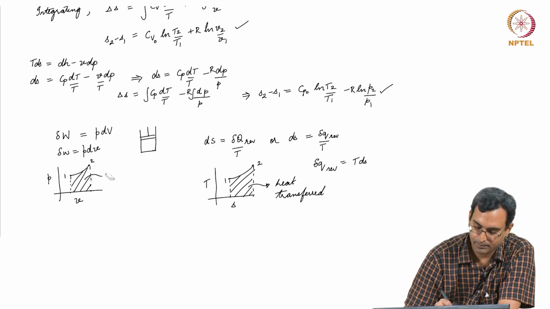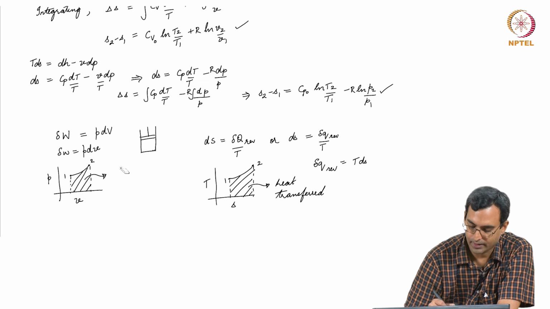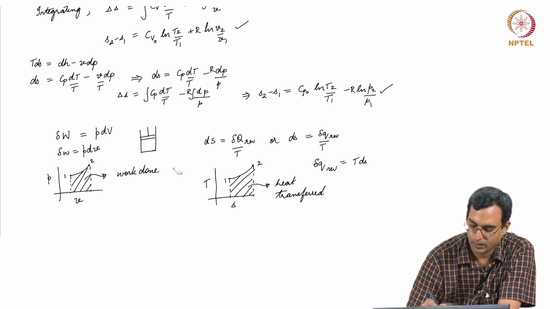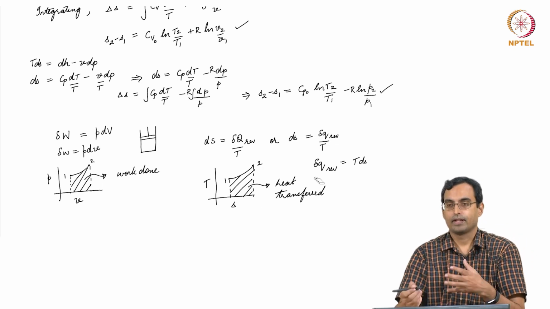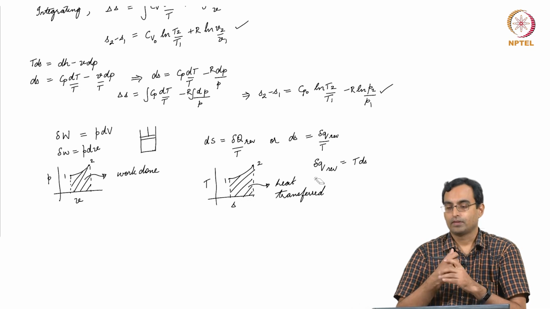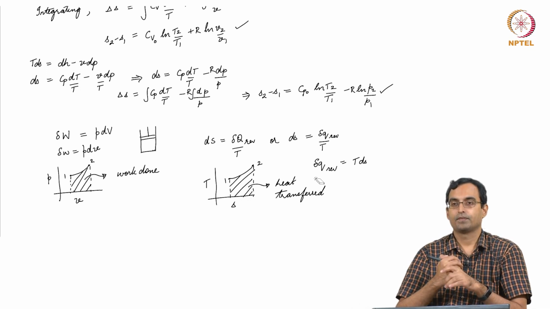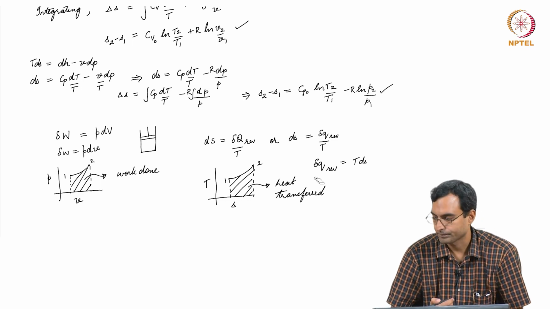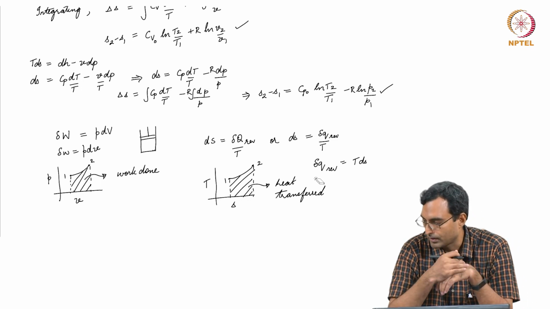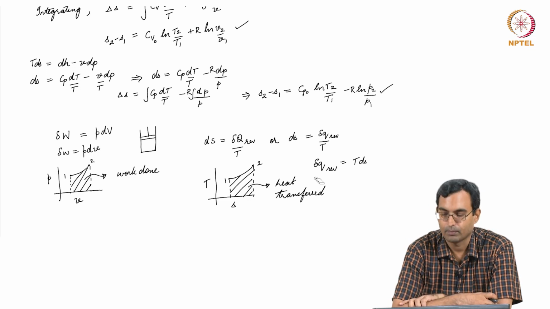So, in the PV diagram, the area under the curve with respect to the v axis gives me the work done, whereas in a TS diagram it gives me the heat transfer. So, therefore, it is quite useful to draw these diagrams because they help us visualize the amount of heat transferred and so on. So, I am going to stop here for the moment and continue later.